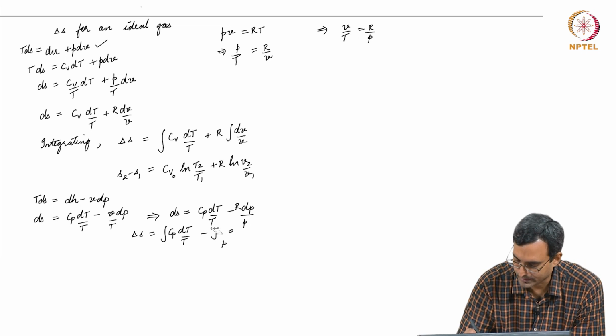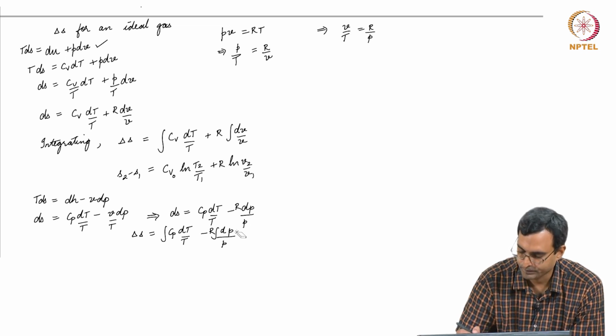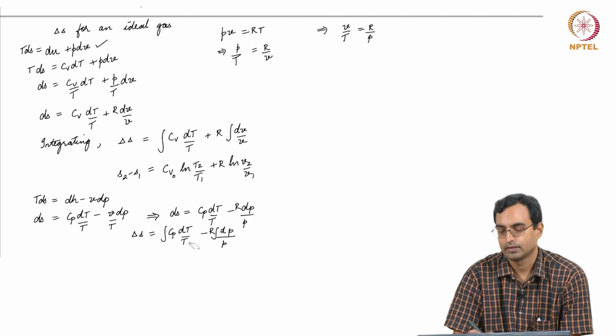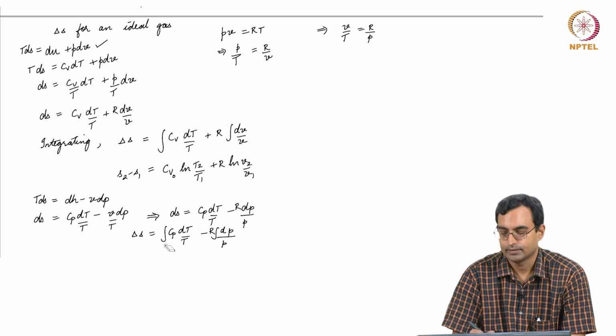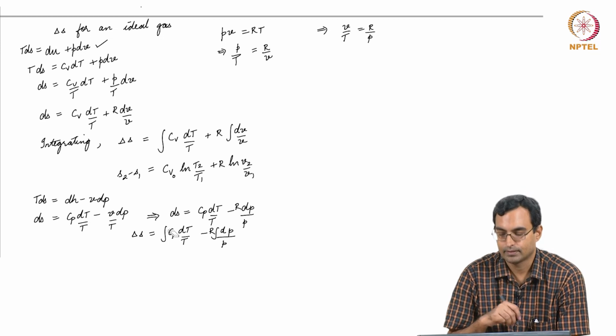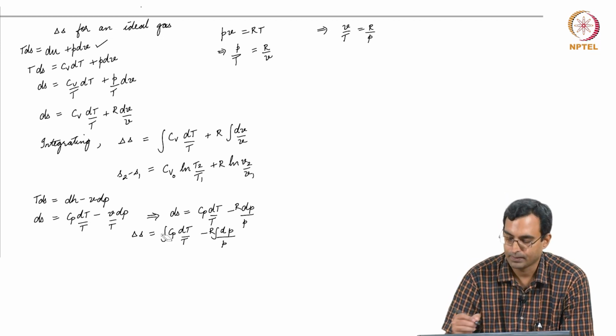R is a constant, I can take R out. If Cp is varying as a function of temperature, I need to know the variation so that I can integrate it. I will assume for the time being that not only is this an ideal gas, but it is a perfect gas, which means Cp is constant.